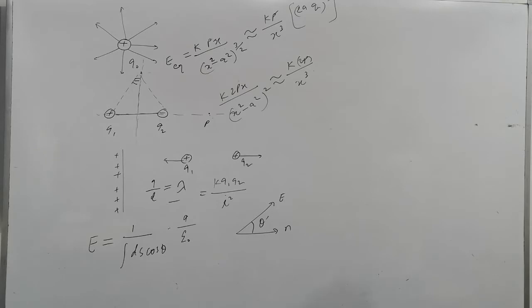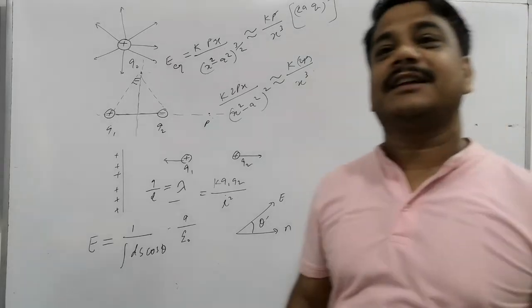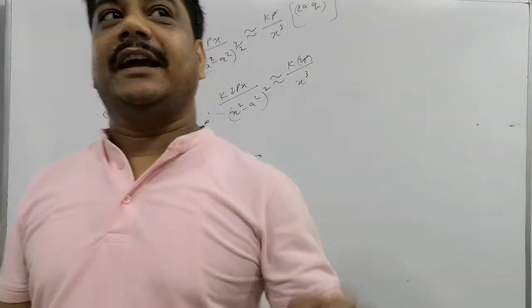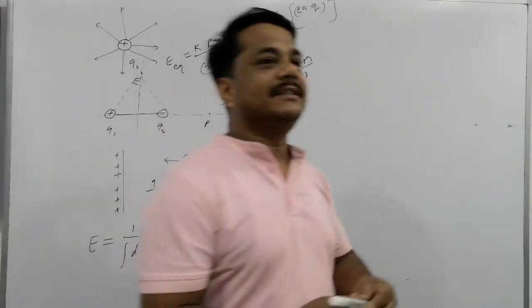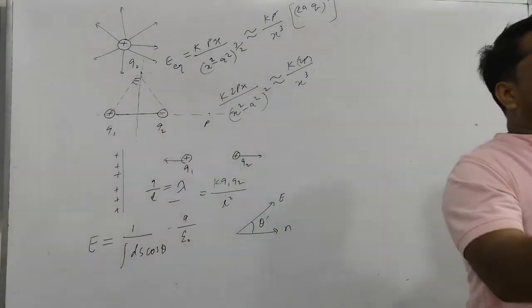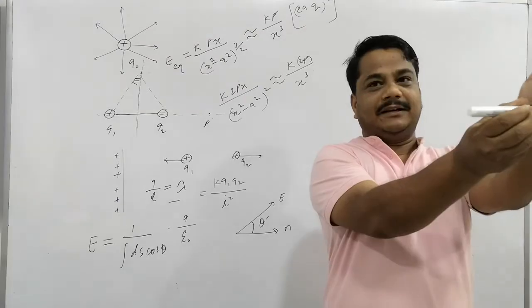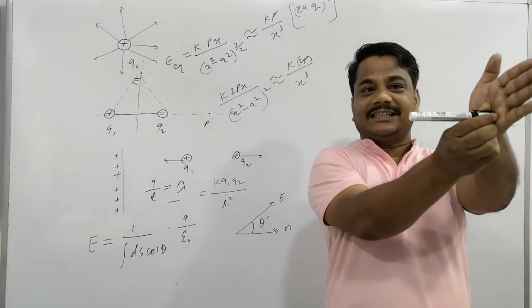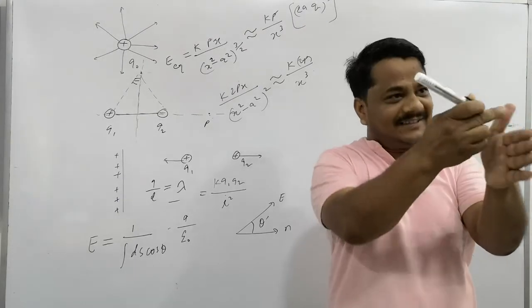Is that clear? But sometimes the surface is not in the direction of the electric field. Like these walls, the left side wall. What is the direction of this left side wall? The area will not make a direction by itself. We place a perpendicular here, on this wall, in this manner. So this normal vector tells the direction of the surface area.